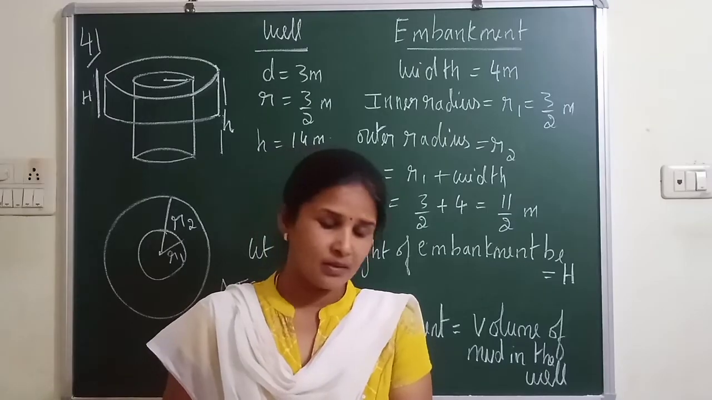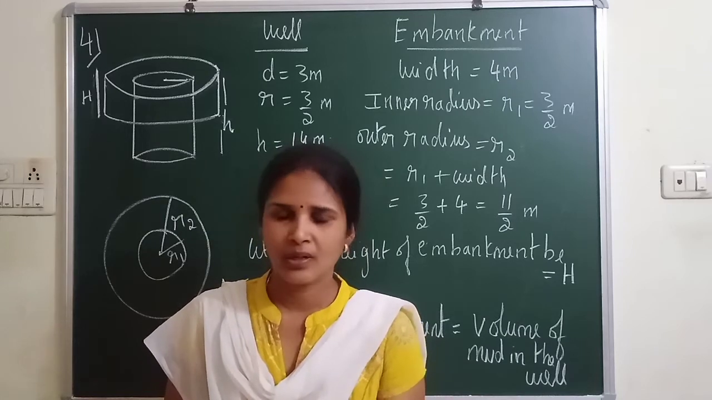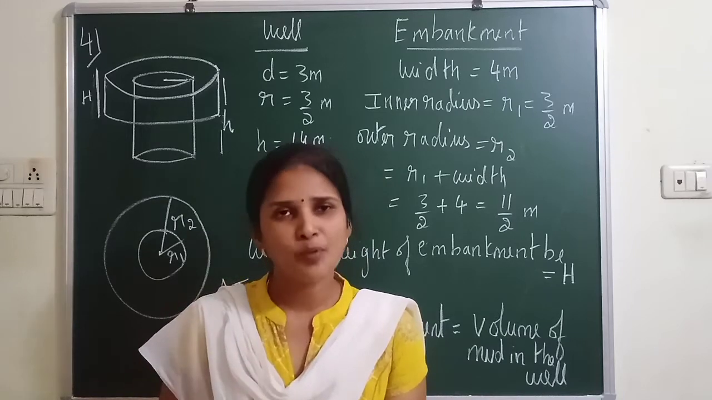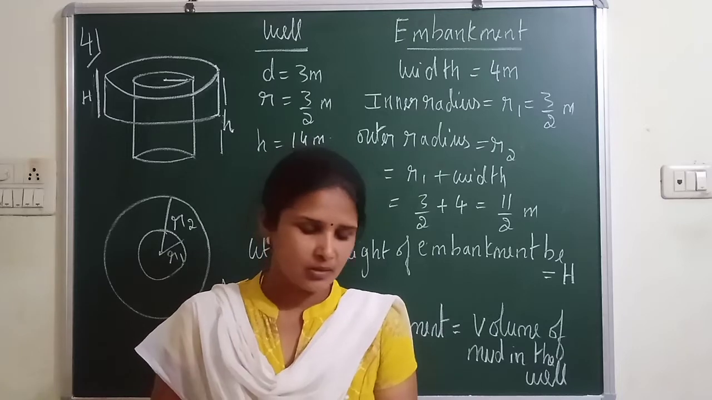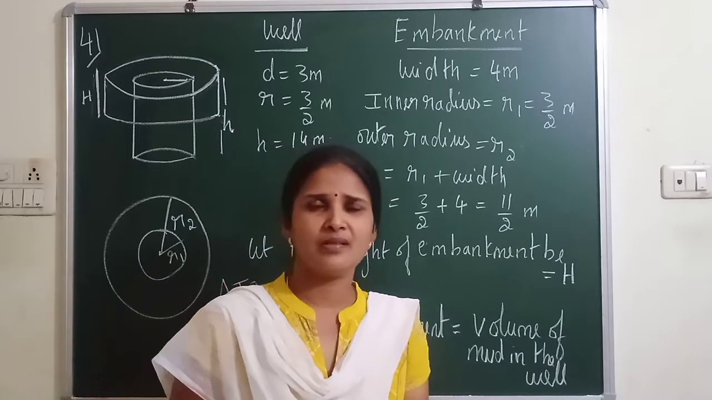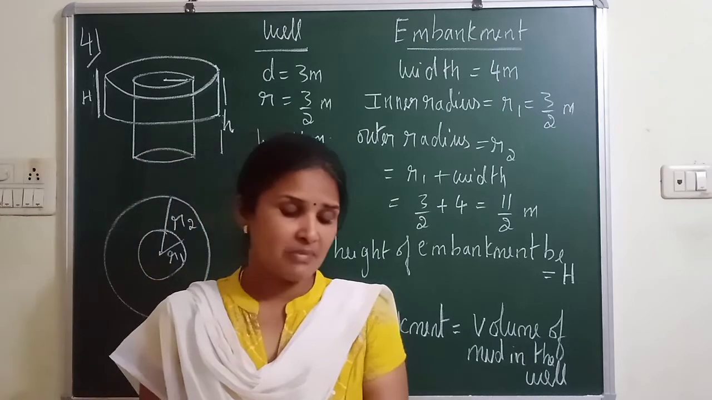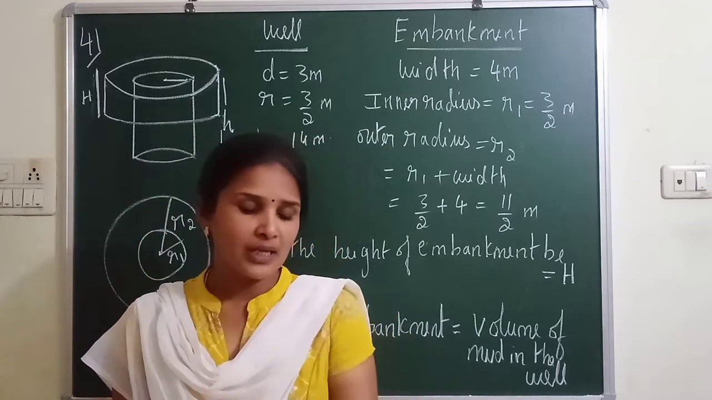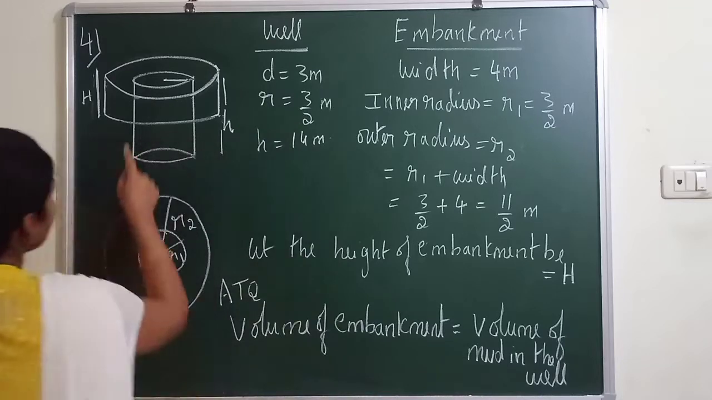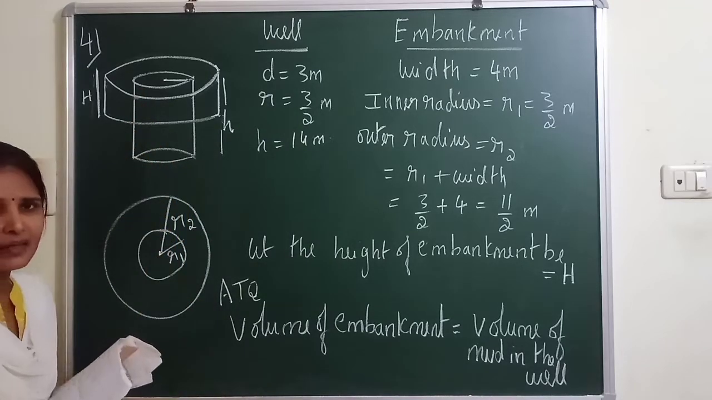Now let us start the next question, question number 4. And note, children, this is a very important question for 4 marks. Very important, a little tough to understand, so try to understand. Given a well of diameter 3 meter is dug 14 meter deep. So this is the well. You can see I have drawn a diagram at right.